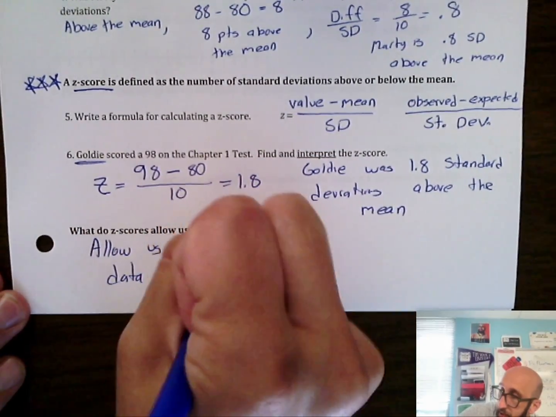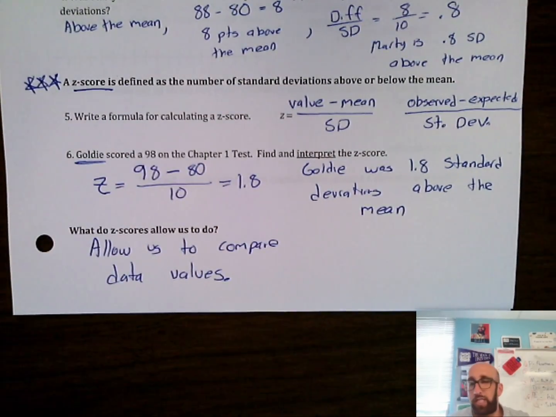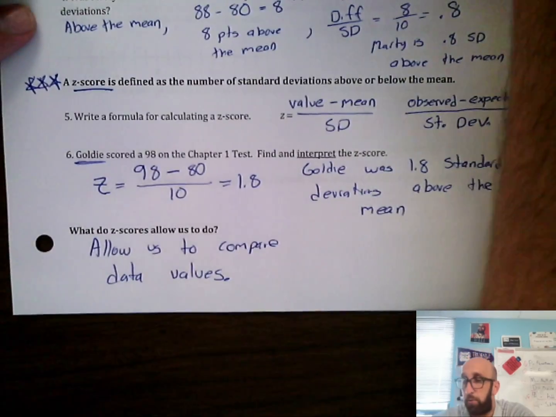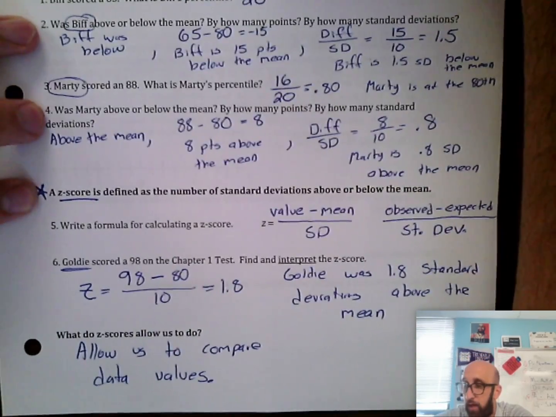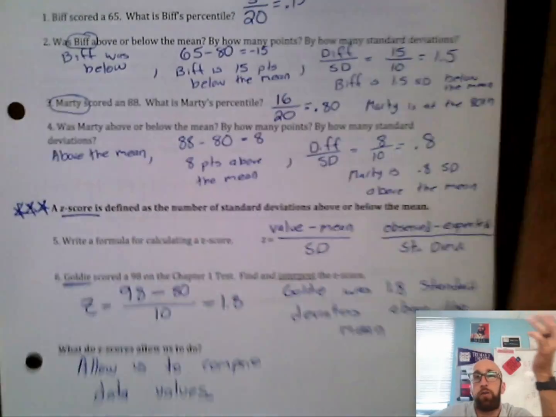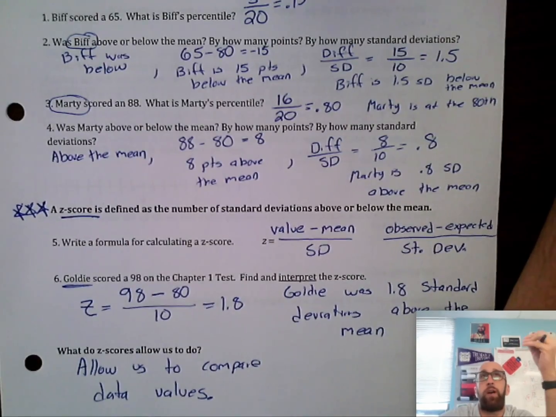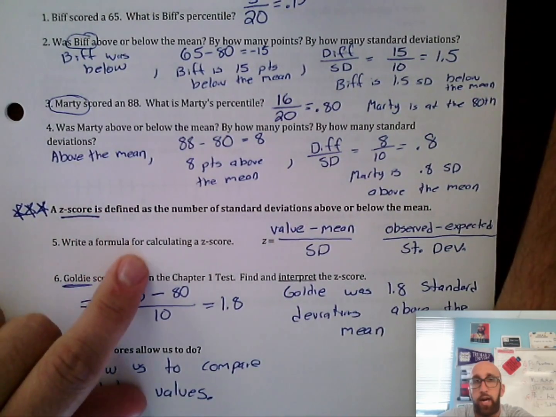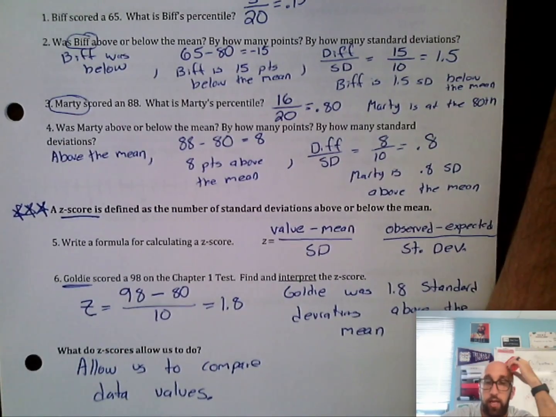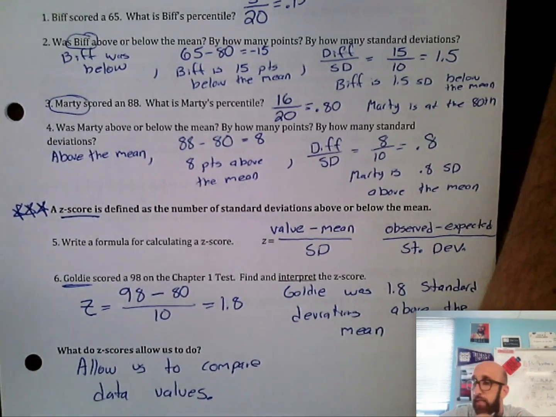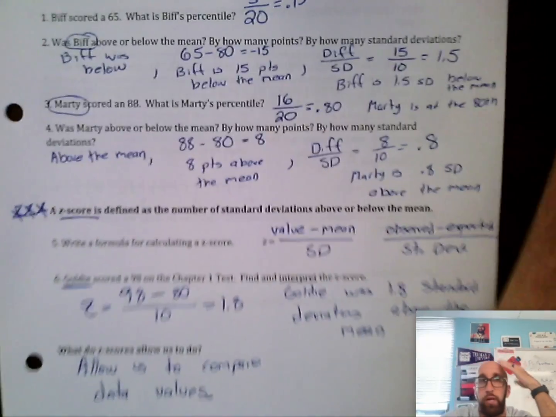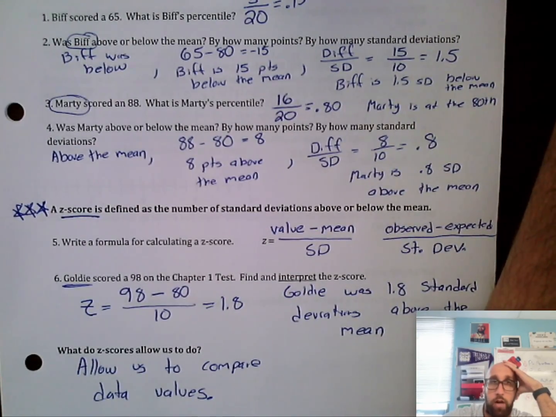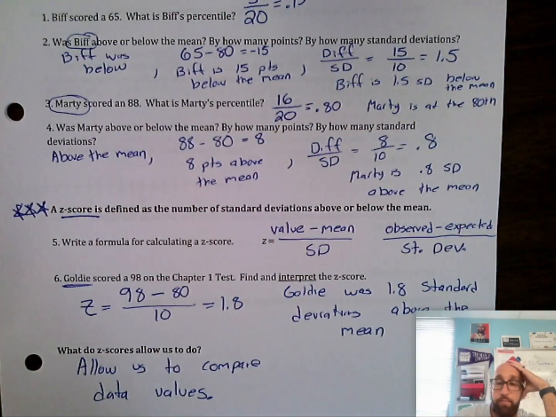It's going to allow us to compare data values, especially ones that might be hard to compare, okay? This one's pretty easy with Marty, Biff, and Goldie. Since they all took the exact same test, it's very, very easy to say who did the best. Well, since Goldie got a 98, obviously Goldie did the best, and then it was Marty, and then it was Biff. I mean, yeah, right? By the way, you'll see, okay?